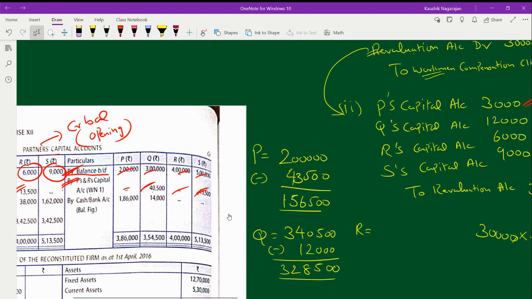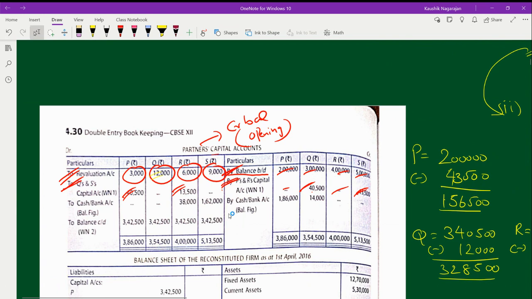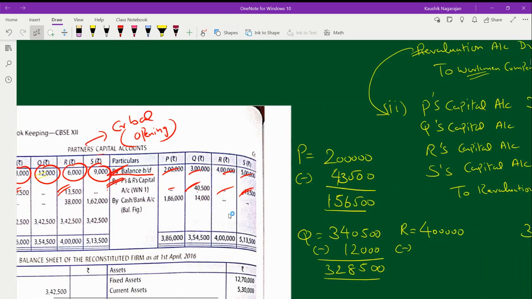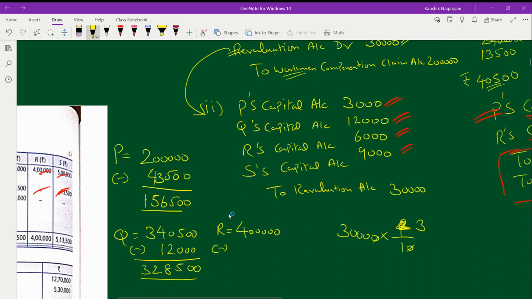Now, in the same way, find out for R. For R, if you see in the credit side, you have only the old balance, 4 lakh. So record 4 lakh over here. From this, subtract the amount available in the debit side. Debit side you have two values, 6,000 and 13,500. If you subtract this value, altogether that comes to 19,500. So from 4 lakh rupees, if you subtract 19,500, check out what will be your remaining amount. What will be the remaining amount? It will be 3 lakh 80,500.